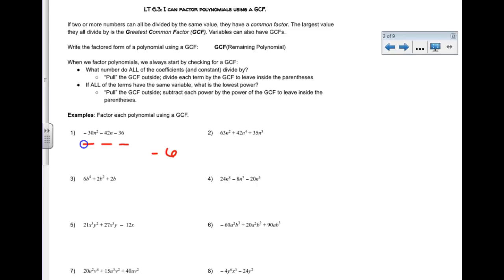So what I'm going to do with this negative 6 is write it on the outside, and then I'm going to open parentheses. On the inside of the parentheses, I'm going to write what's left if I divide each term by negative 6. So negative 30n squared divided by negative 6: negative 30 divided by negative 6 is a positive 5, and then I still have that n squared. Then I'm going to do the same thing with the next term. Negative 42 divided by negative 6, that's a positive 7. I'm going to keep the n. And negative 36 divided by negative 6 is a positive 6. So my factored form of this is this right here.